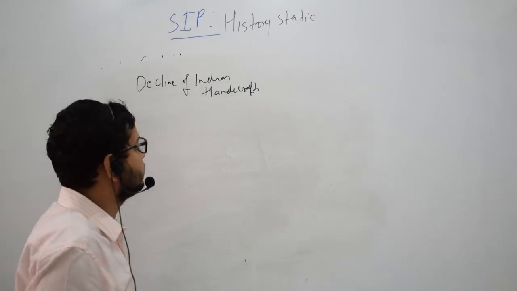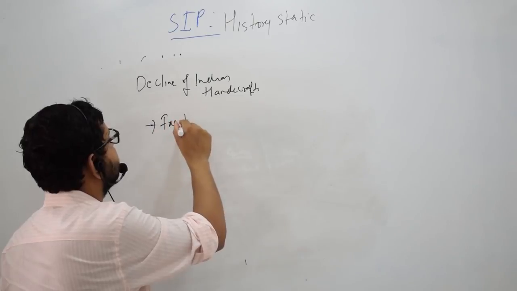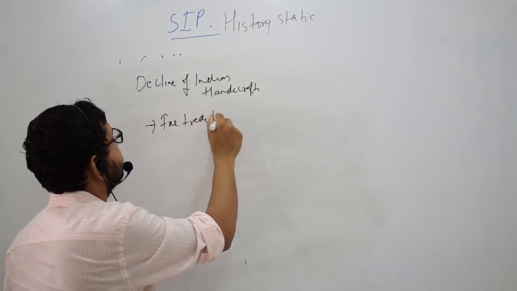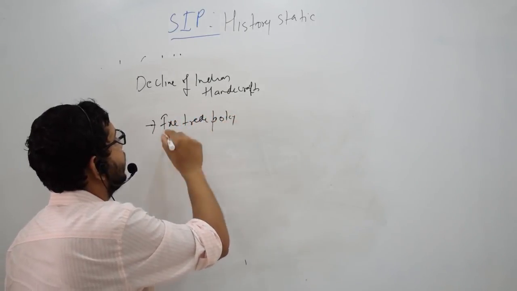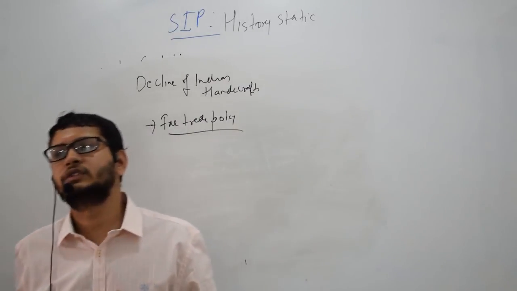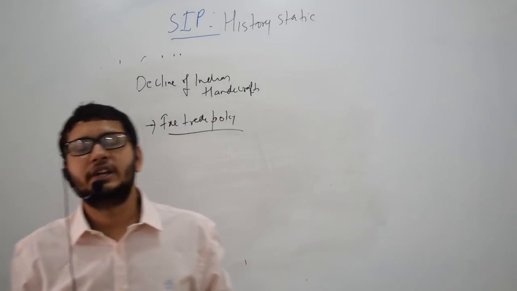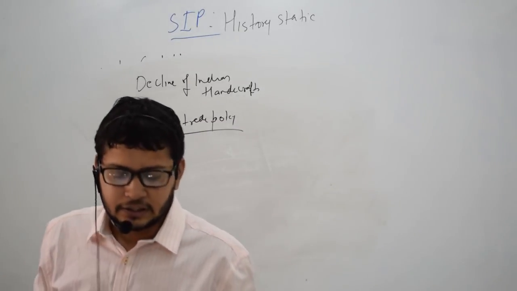Firstly, it was the free trade policy, which completely made our Indian handicrafts unsustainable because they could not compete with the machine-made British goods.